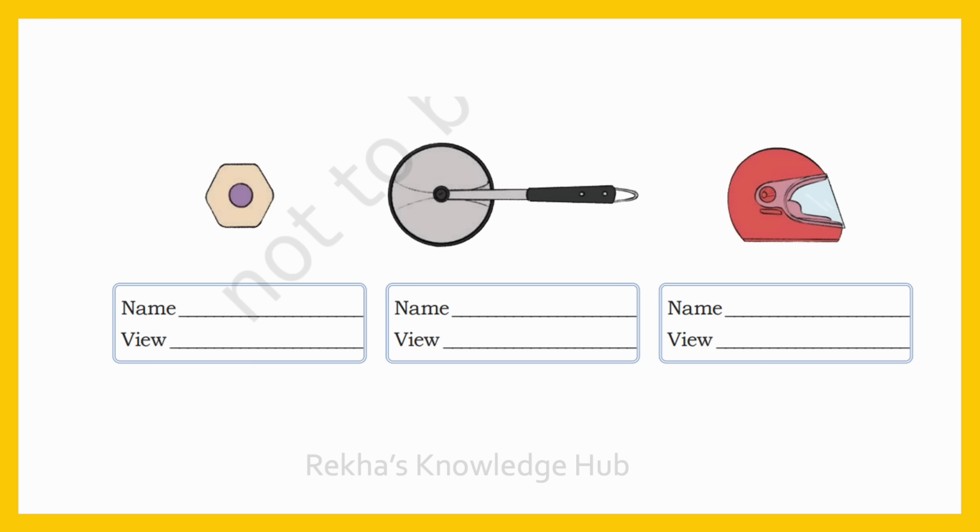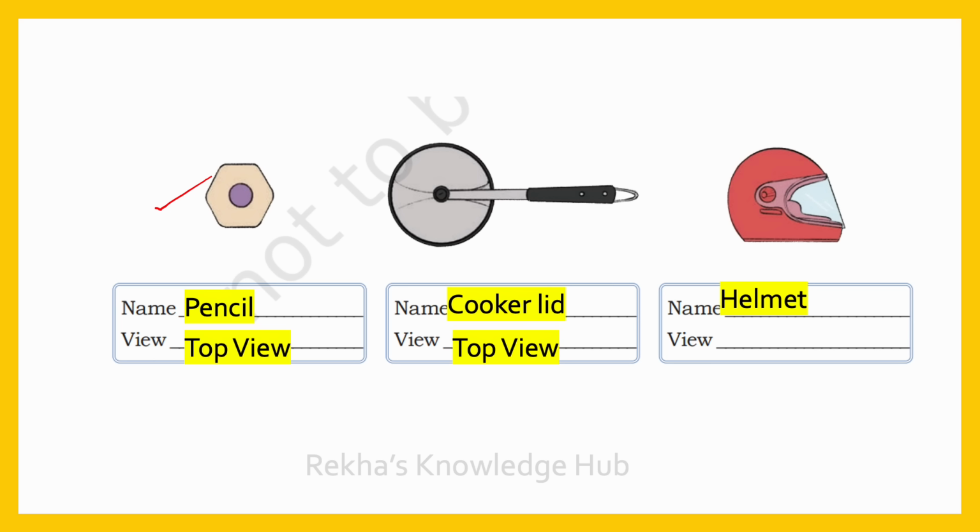Can you identify this picture? This is a pencil. Which view is it? This is the top view of this pencil. The next one, this is the lid of a cooker. Then, what about the view? This is the top view of this lid. Then next you can see a helmet. What about the view? This is the side view of the helmet.